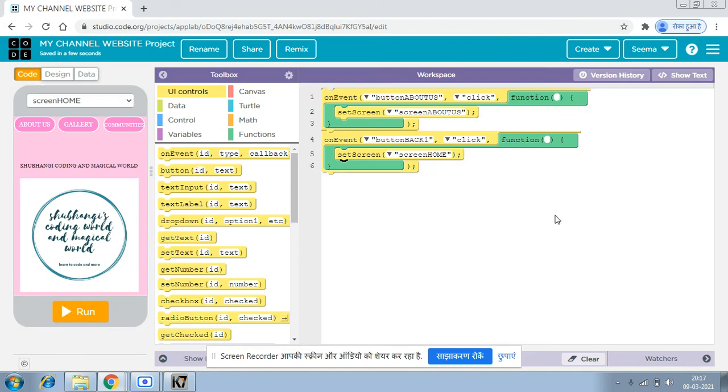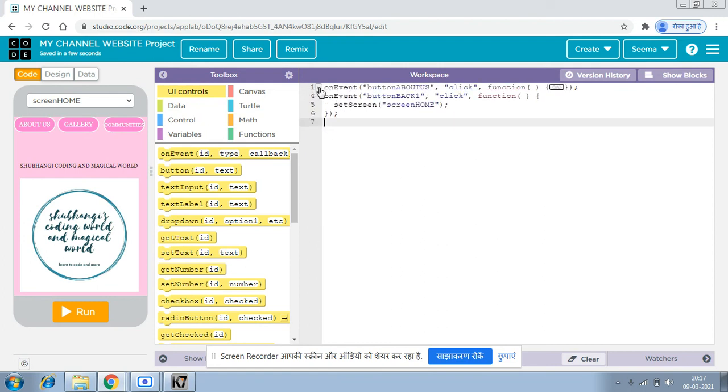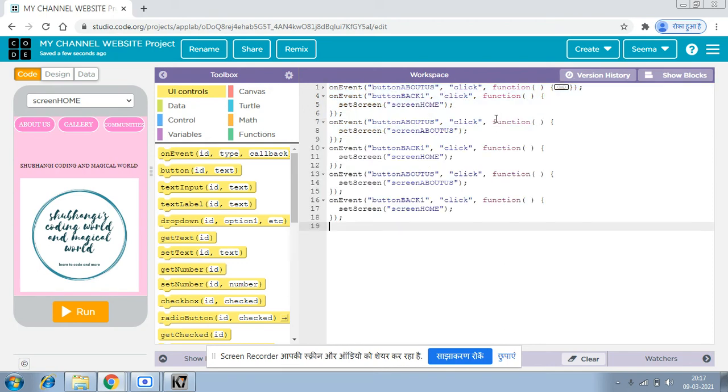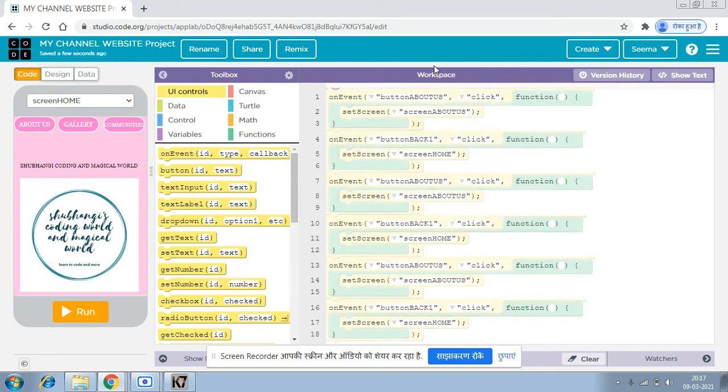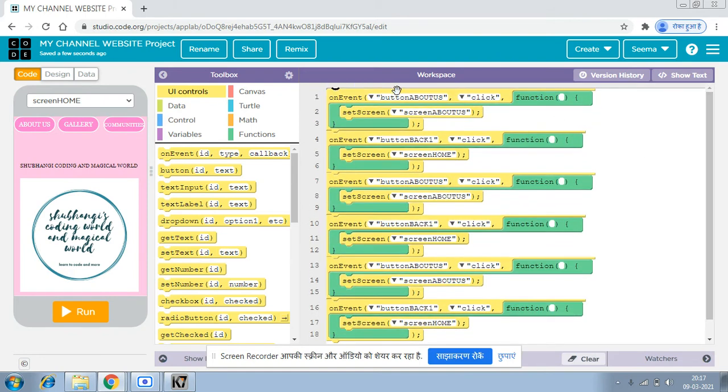And after that, same code for the next two. Just copy paste the code. I'm just copy pasting it. So you just need to copy paste it instead of doing it several times. And now, when my button communities is pressed.